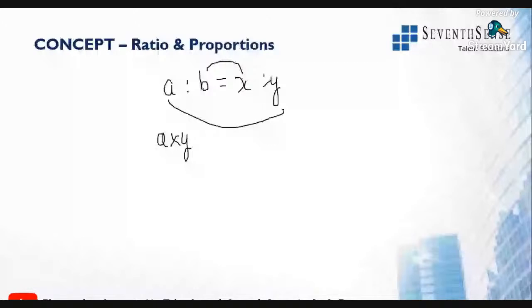If the products are equal, then the values are in proportion to each other.